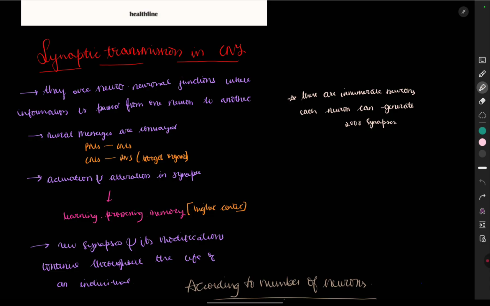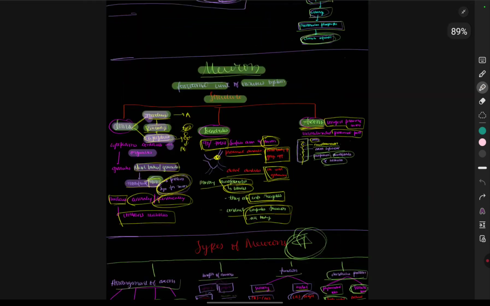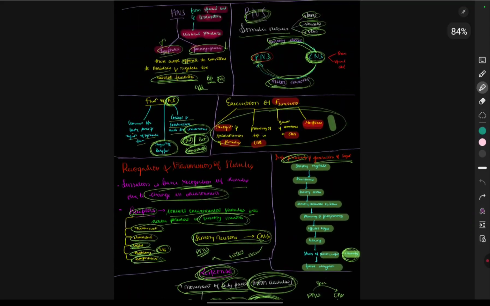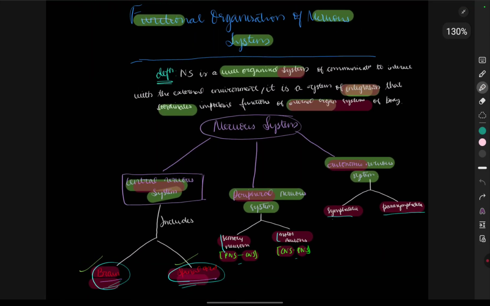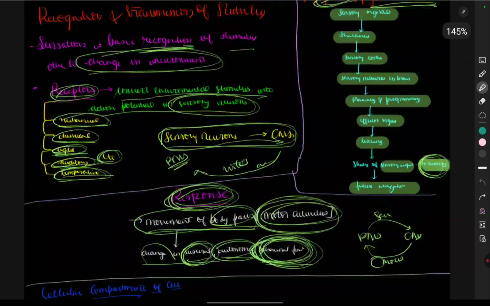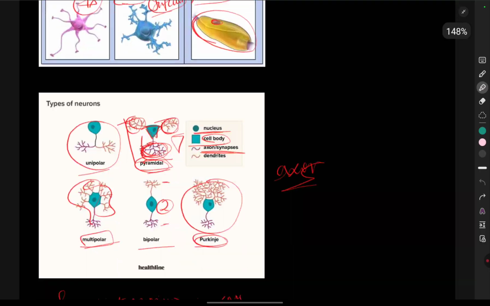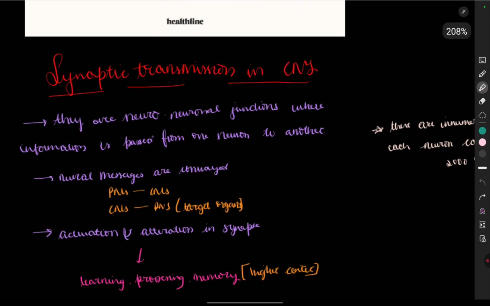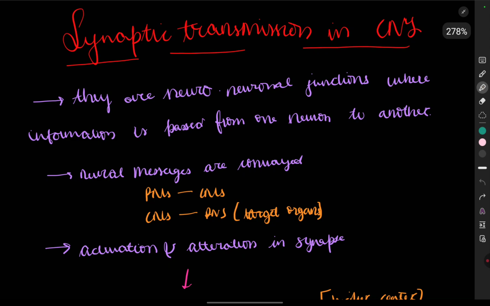So in the previous lecture, we had studied the functional organization of the nervous system. These are the notes where I discussed the complete chapter in detail. Today's video, we are going to start with the synapses. We are going to see the synaptic transmission, types of synaptic transmissions and other things.